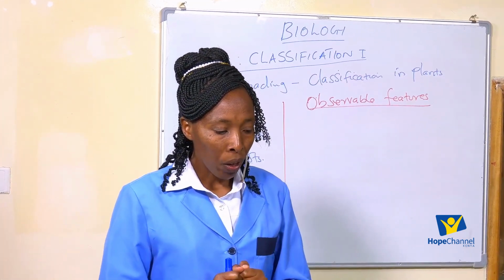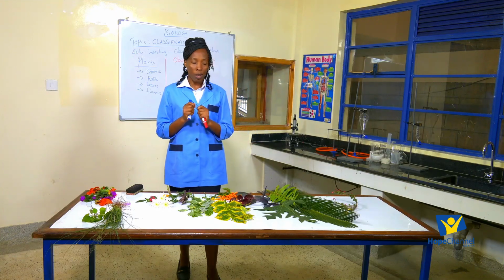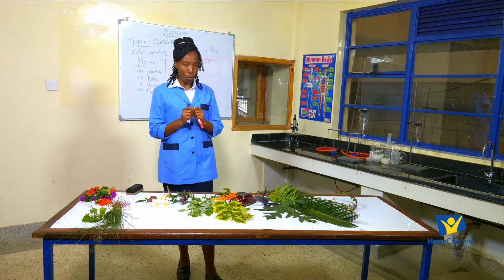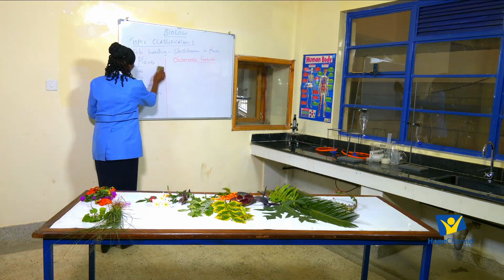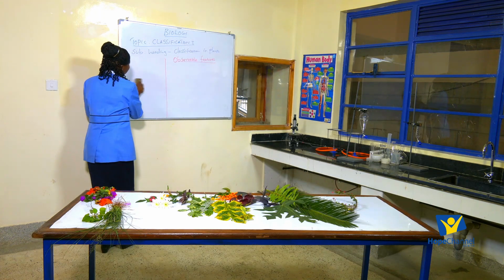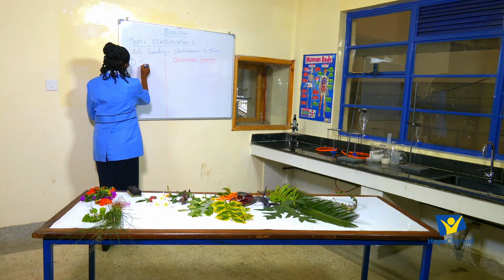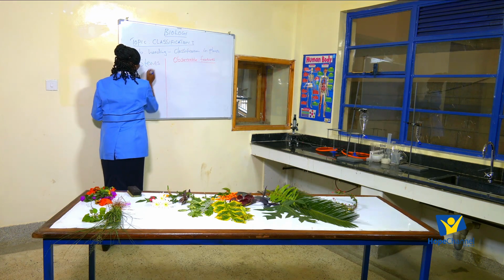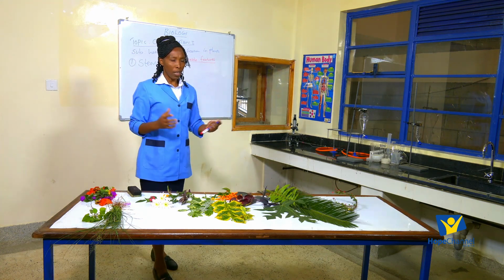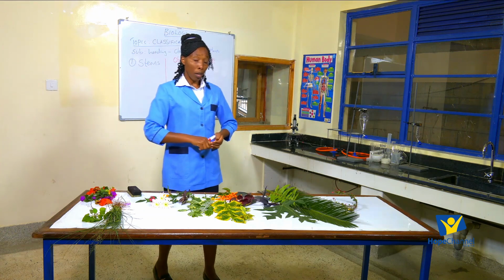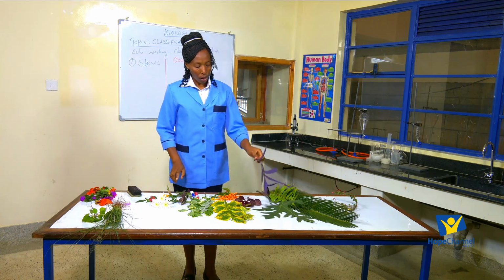When you talk about flowers, we can see different plants having different flowers with different colors and so on. So in this case, I want us to discuss each of the observable features that we use to put plants into groups. And I will start with the stems. So number one, we are going to look at the stems. If you look at different plants and their stems, what are we able to observe?